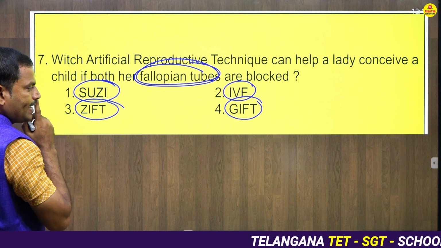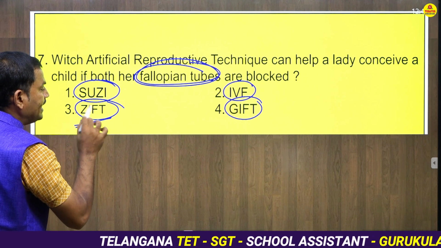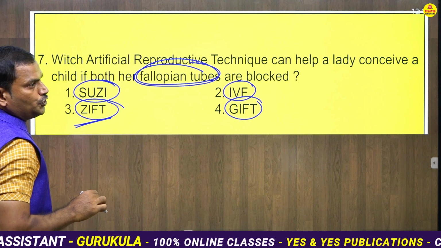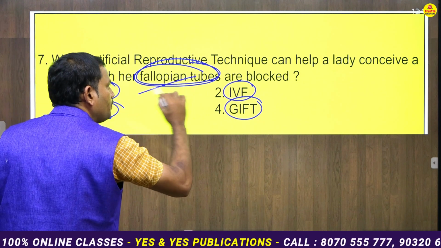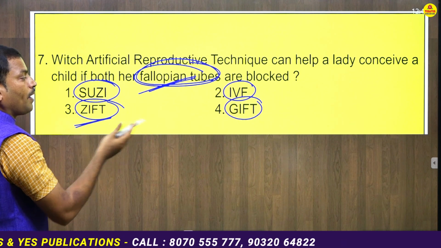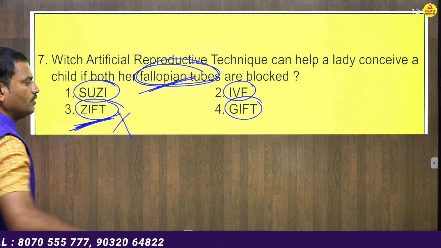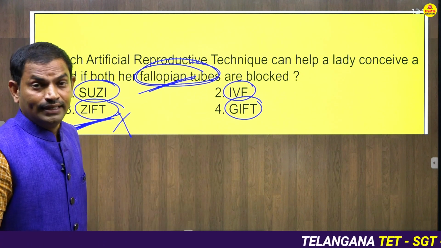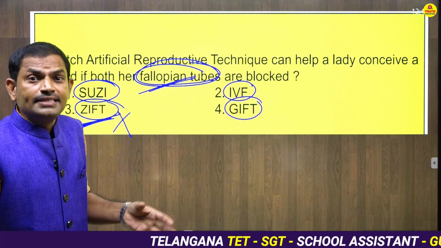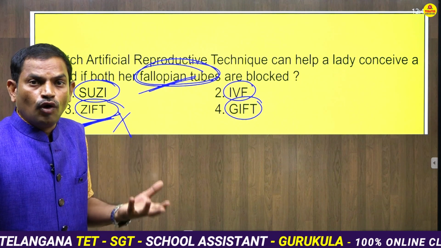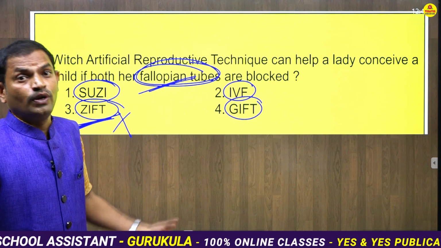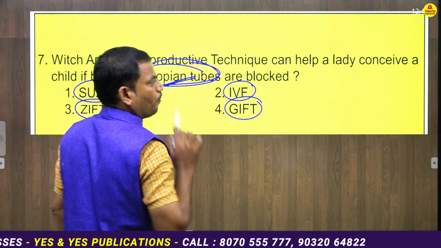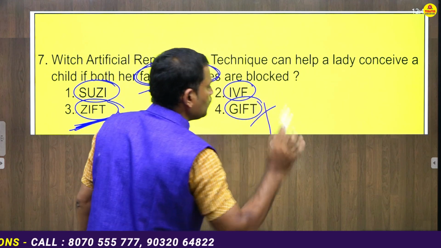So here, if you take the options, ZIFT, zygote intrafallopian transfer. That means what? The zygote will be transferred into the fallopian tubes. But here the problem for the female is fallopian tubes only. If fallopian tubes a problem unnapudu ZIFT applicable avutada. So eliminate this one. Then if you come to the GIFT, gamete intrafallopian transfer. Gamete. So here the female is unable to produce the ovum. Unable to produce the ovum kabatti em chestunnam, ovum ni donor nunchi collect cheskoni fallopian tube lo place chestunnam, so that a female can conceive. Kani ikkada problem fallopian tube kabatti GIFT also not applicable.